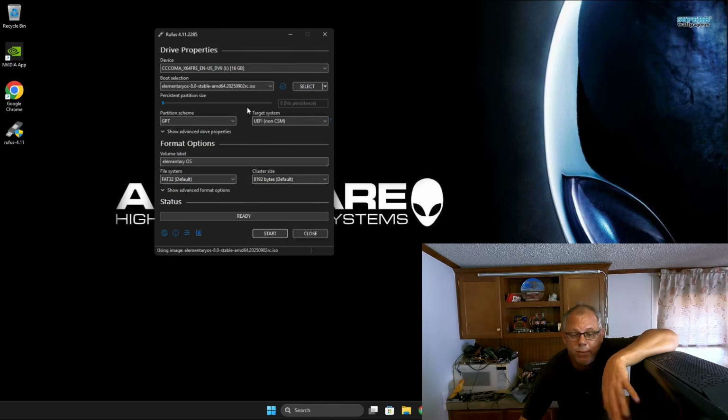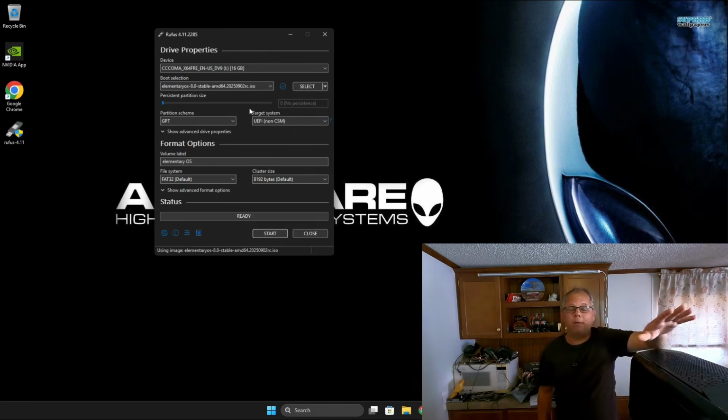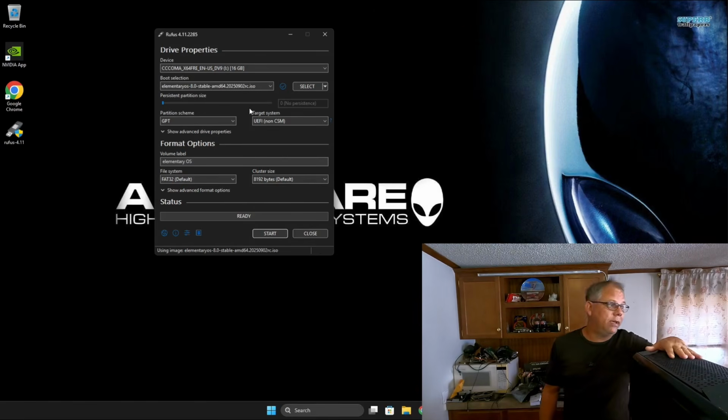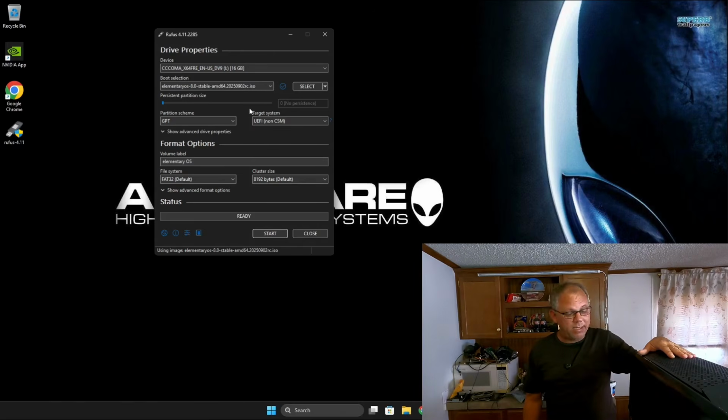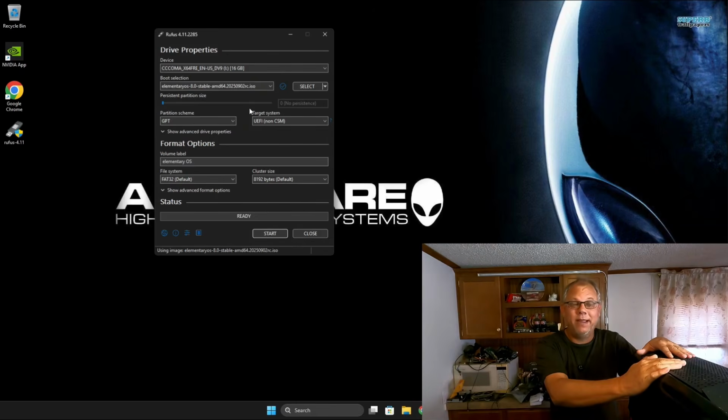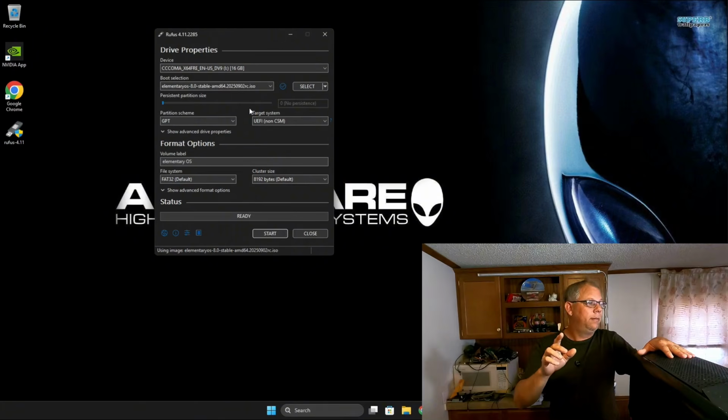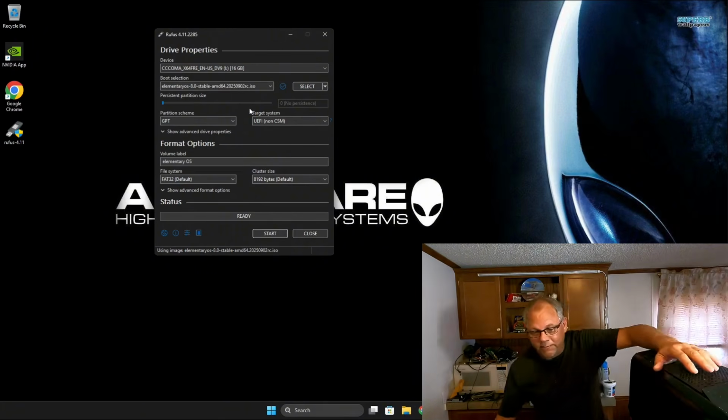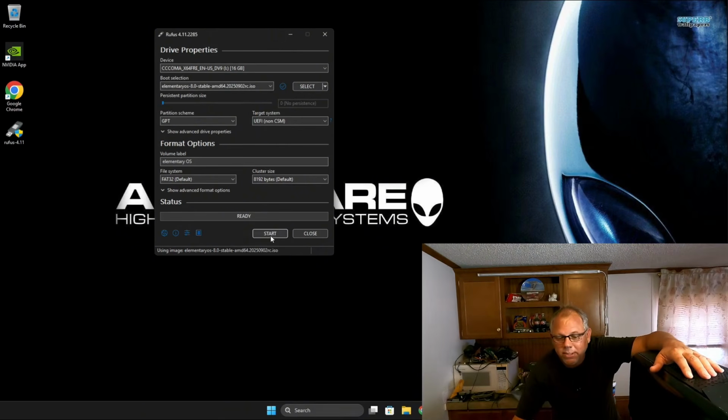For example, the GPT partition won't work on our beloved Alienware we're using, because this is an LGA 1366 platform. It had actually come out in 2009. That's right. This old girl is still a beast today, but it came out in 2009. So let's go ahead and click start here.